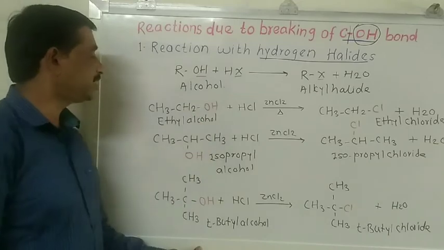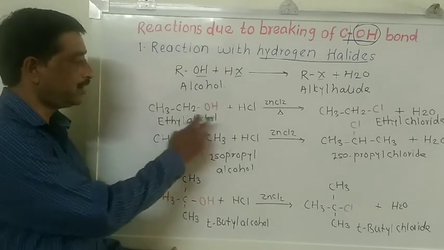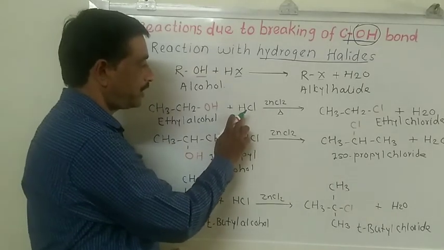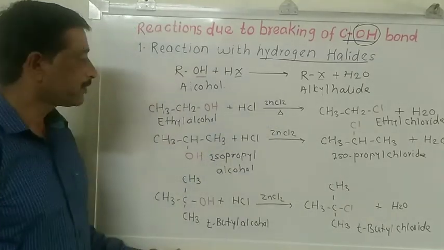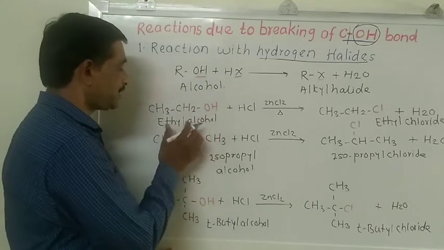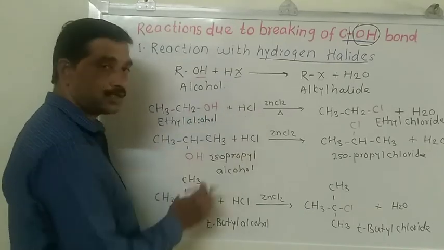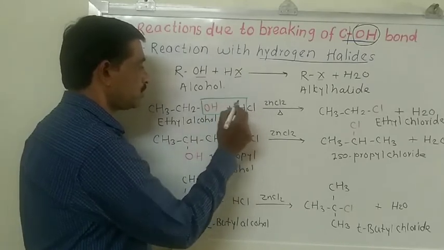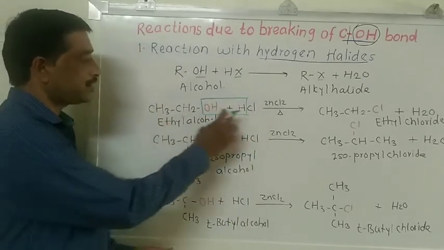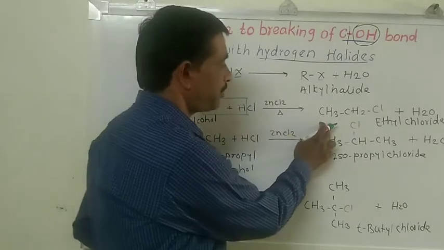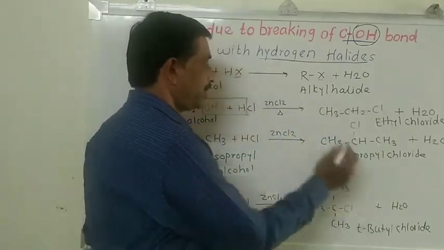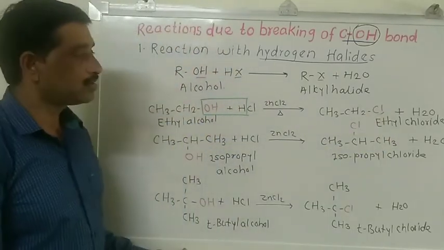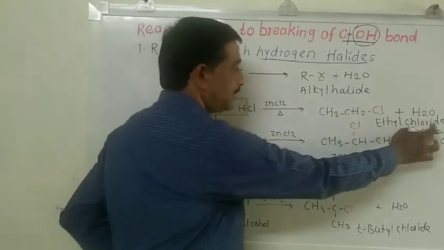When you consider the first example, when ethyl alcohol is heated with a mixture of hydrogen chloride and zinc chloride, the chemical reaction takes place between the alcohol and hydrogen chloride in such a way that the OH group of ethyl alcohol is replaced by chlorine, and we get the compound ethyl chloride, by replacement of the OH group by the chlorine atom.